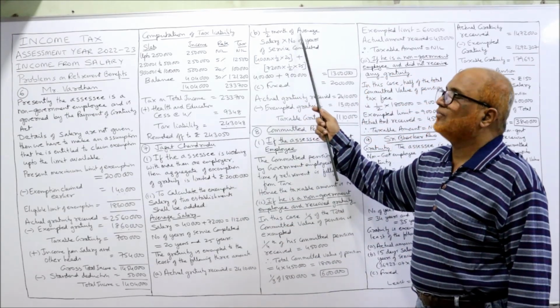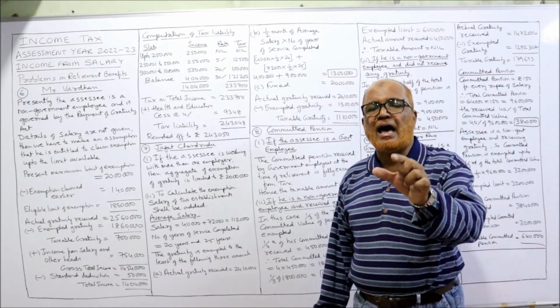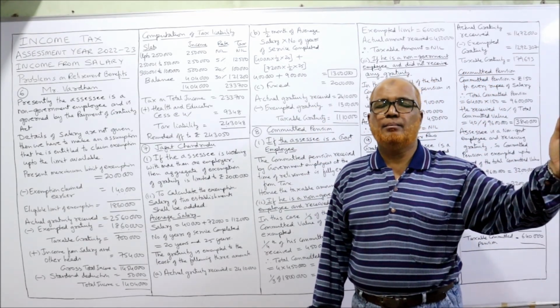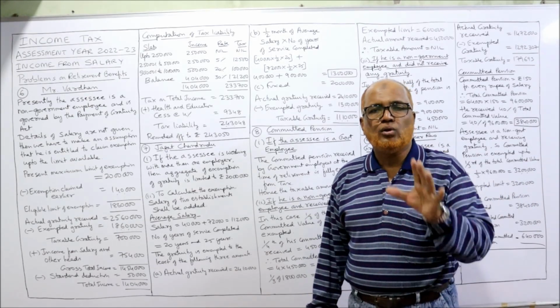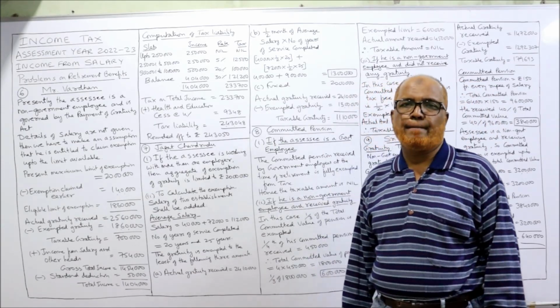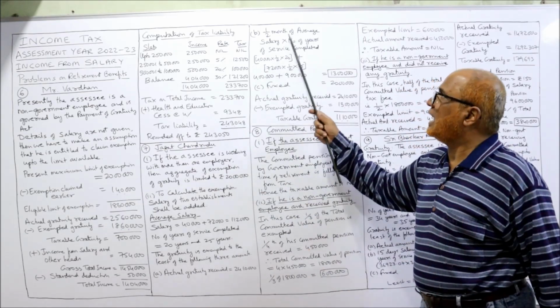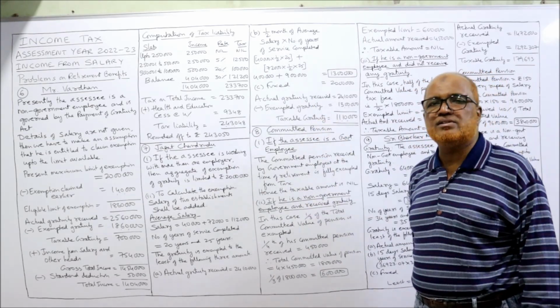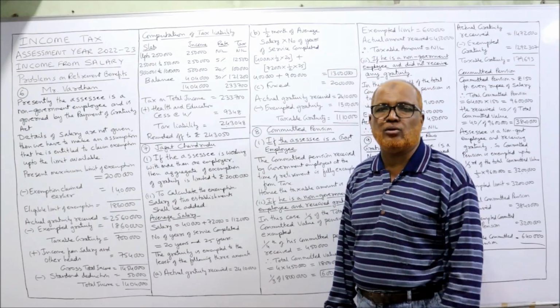Now half month's average salary. Average salary means the average of the last 10 months. But here no information is given, only last salary is given. So we assume the same salary has continued for the last 10 months. So average salary and salary mean the same. The half month average salary into number of years of service completed. Now we take first organization and second organization separately.